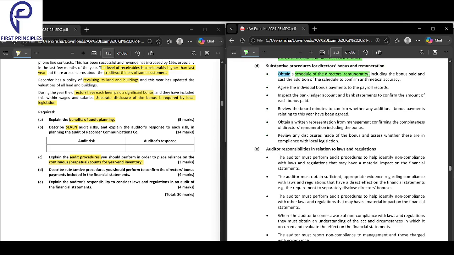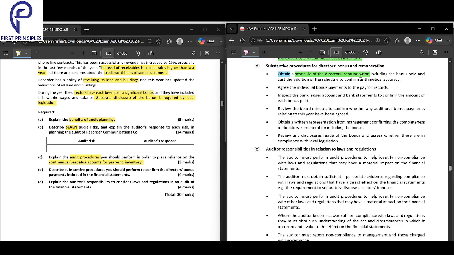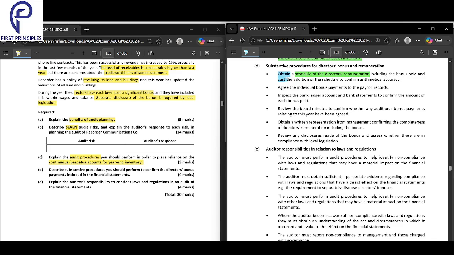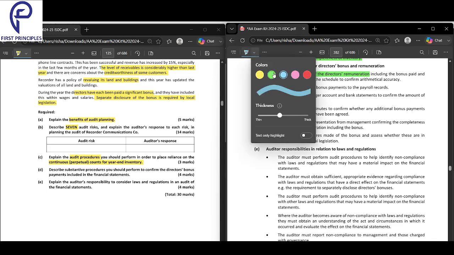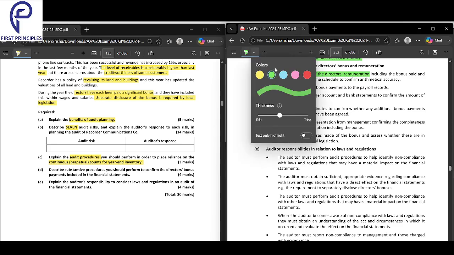We will obtain a schedule of the director's remuneration, including the bonus paid, and next we will cast the addition of the schedule to confirm accuracy. Why are we doing all this? Just to confirm the accuracy.